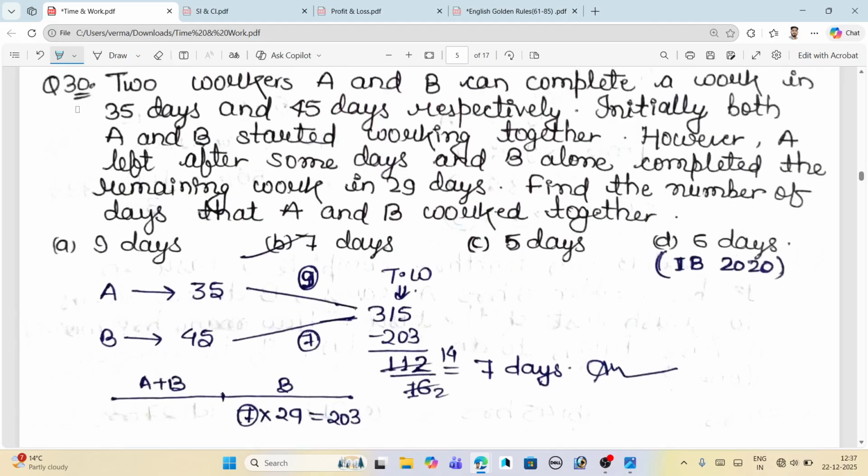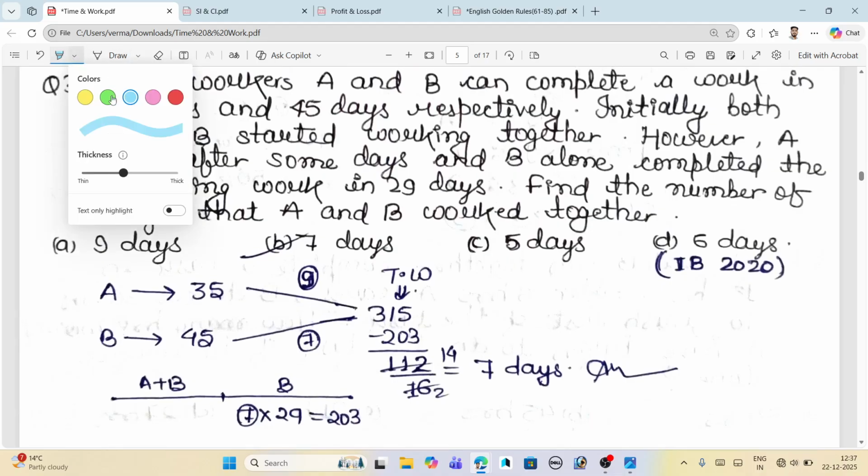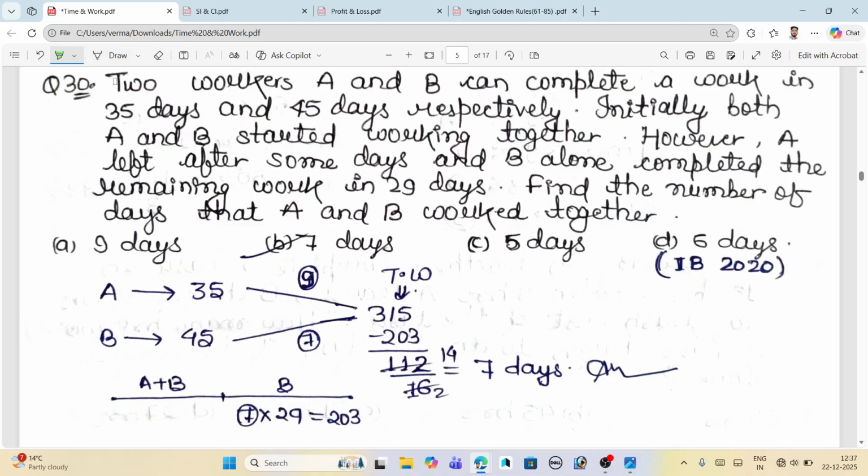Okay, so the next question, just come here and read the question and understand it. Two workers A and B can complete a work in 35 days and 45 days respectively. Initially both A and B started working together.